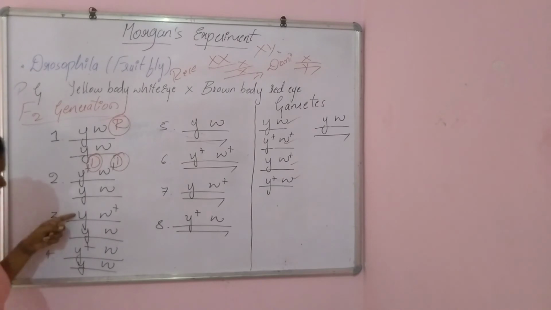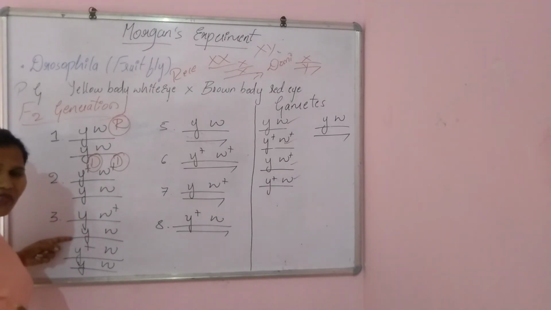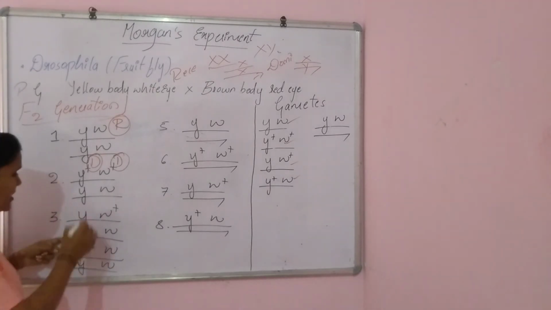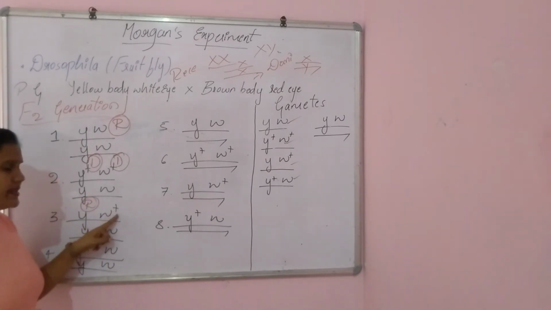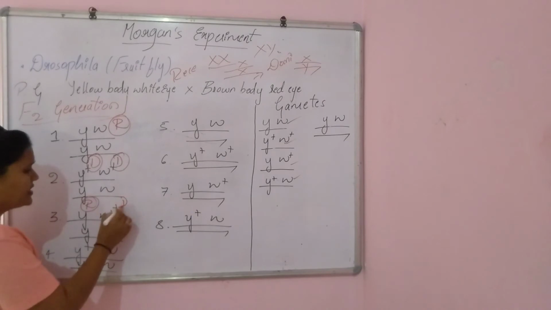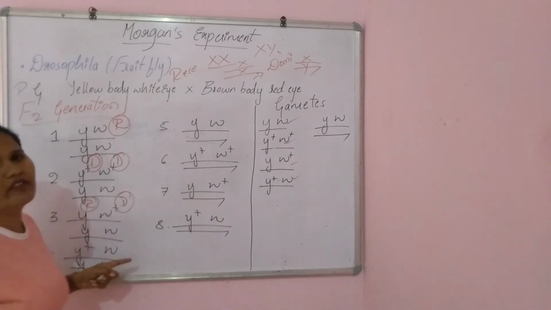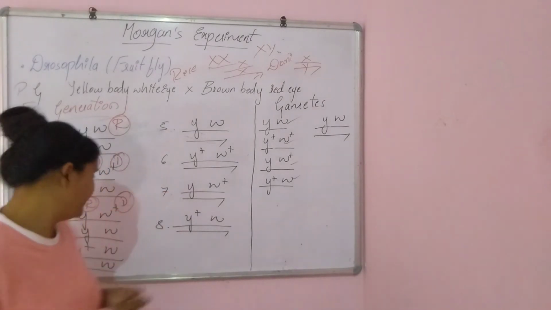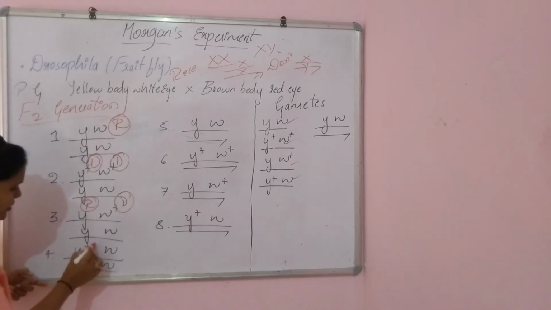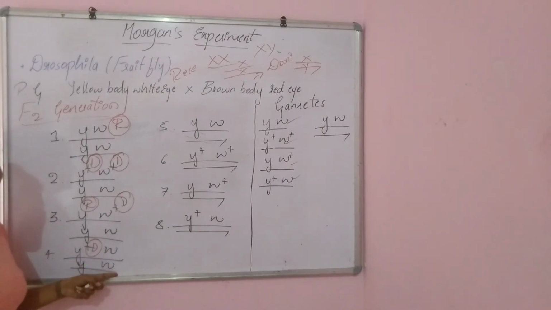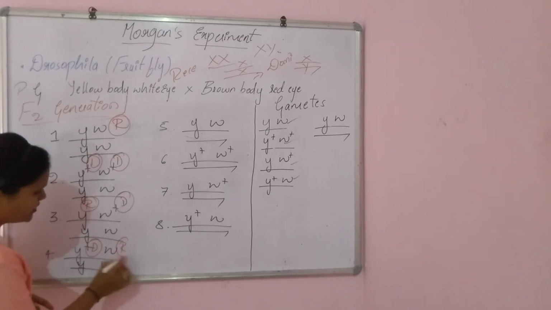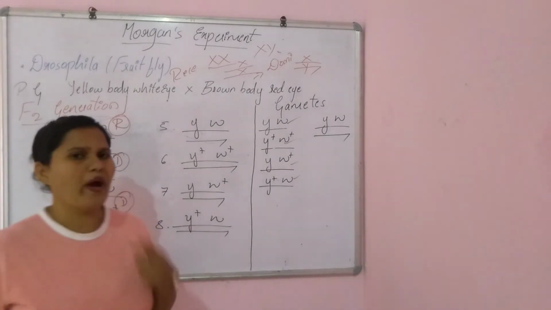And coming here, Y, there is no presence of plus, so it is recessive. And here coming to the eye color, there is a presence of plus, hence it is dominant because the eye color will be red. And coming here, this is dominant because there is a presence of plus, in the sense it is the brown body, and there is no plus symbol here, so hence it is recessive, in the sense it will have the white eye.